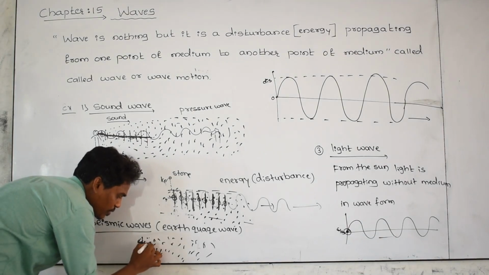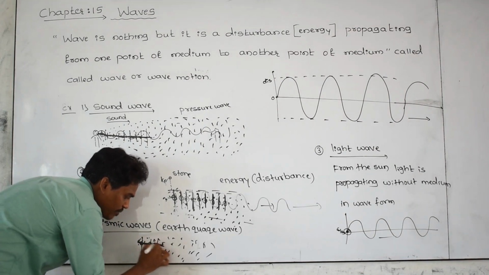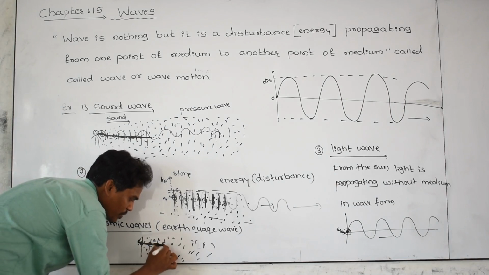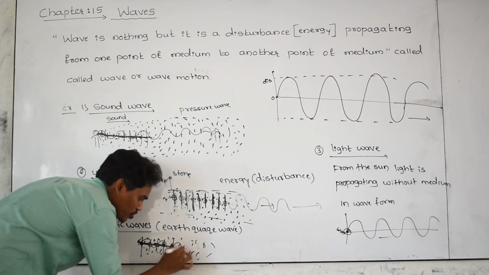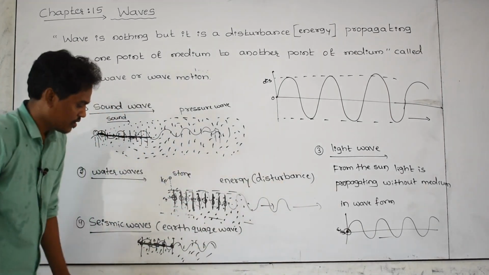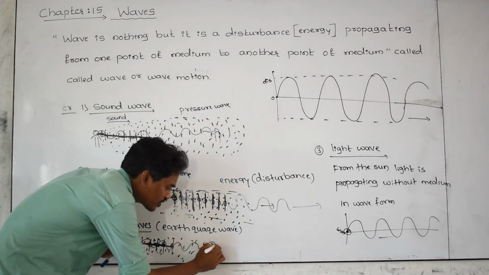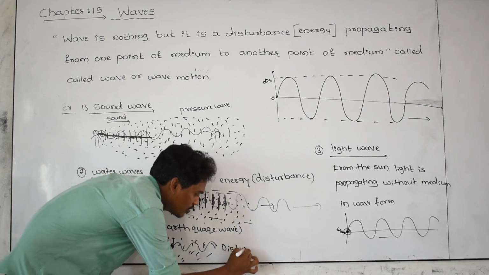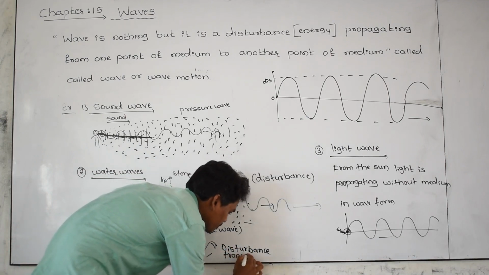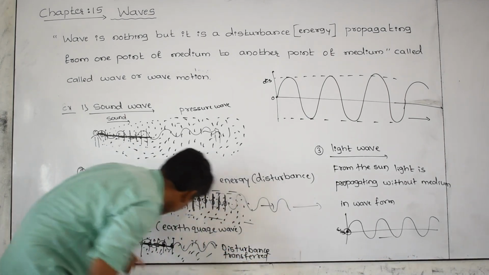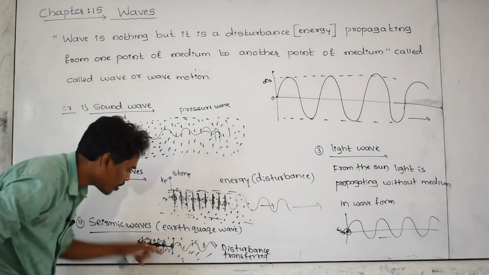Because of this disturbance, this soil particle is vibrating, and the same goes on continuously in the form of waves. From this point to this point, the disturbance is transferred, or energy is transferred. Actually, the disturbance is created at this point, but this disturbance is moving from this point to this point. How? In the form of waves.